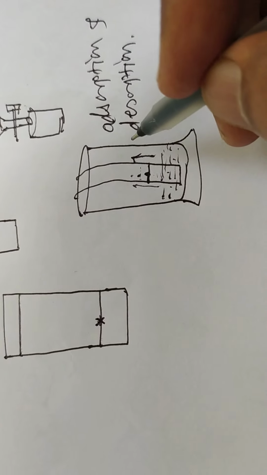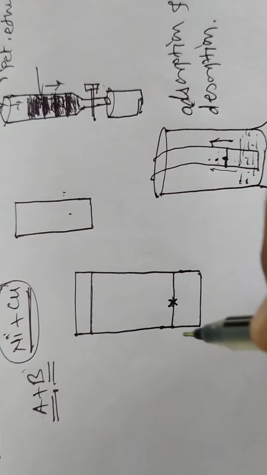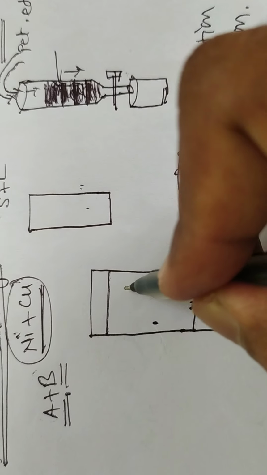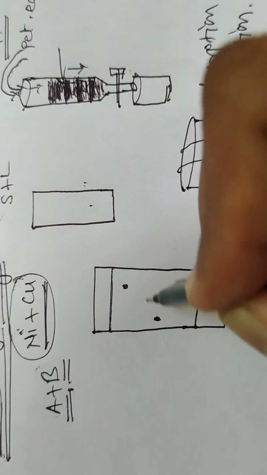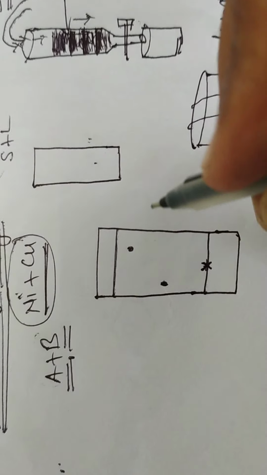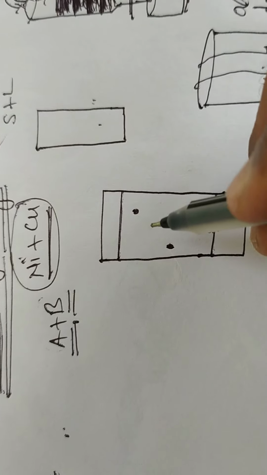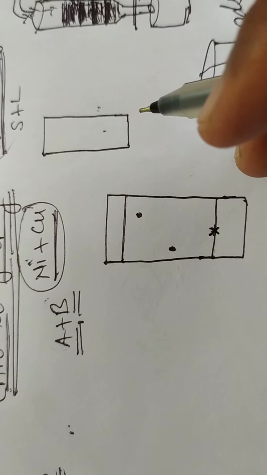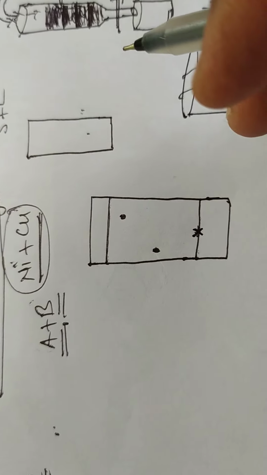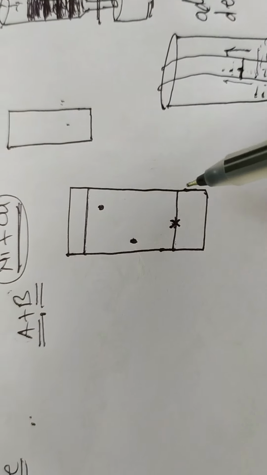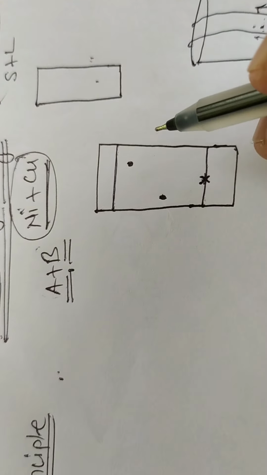Okay, and due to this adsorption and desorption, they can be separated at different distances from this baseline. After that, the RF value can be calculated. How the RF value can be calculated, we will see in the paper chromatographic technique. Means in this way the separation can be carried out.